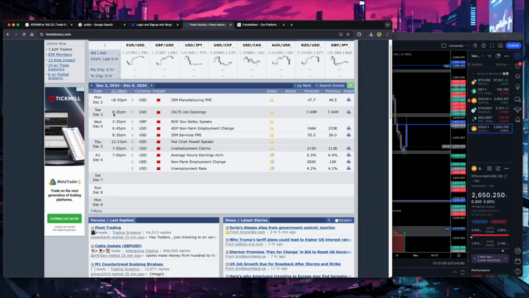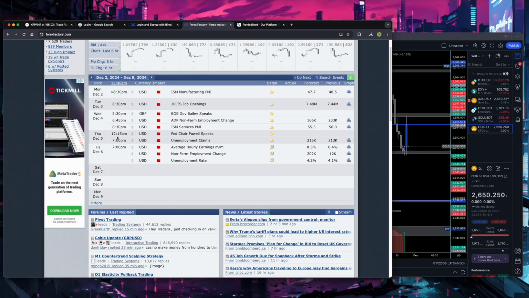On Tuesday we have job openings news. On Wednesday we have GBP news; usually I don't trade that, as it is not in my trading setup. Still, in GBP we have Governor Bailey speaks, and in USD we have NFP. Wednesday will be a big day for gold and USD, because NFP is coming on Wednesday, December 4. On Thursday we have Uncle Jerome Powell speaking, and also unemployment claims.